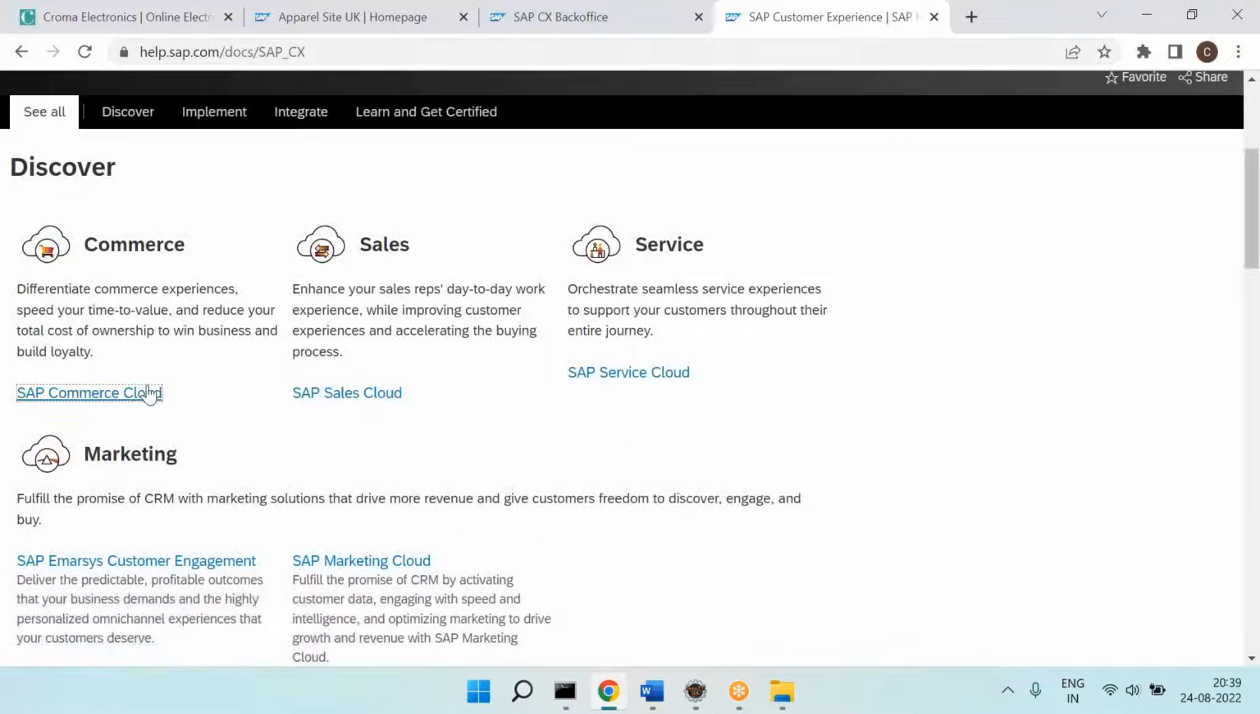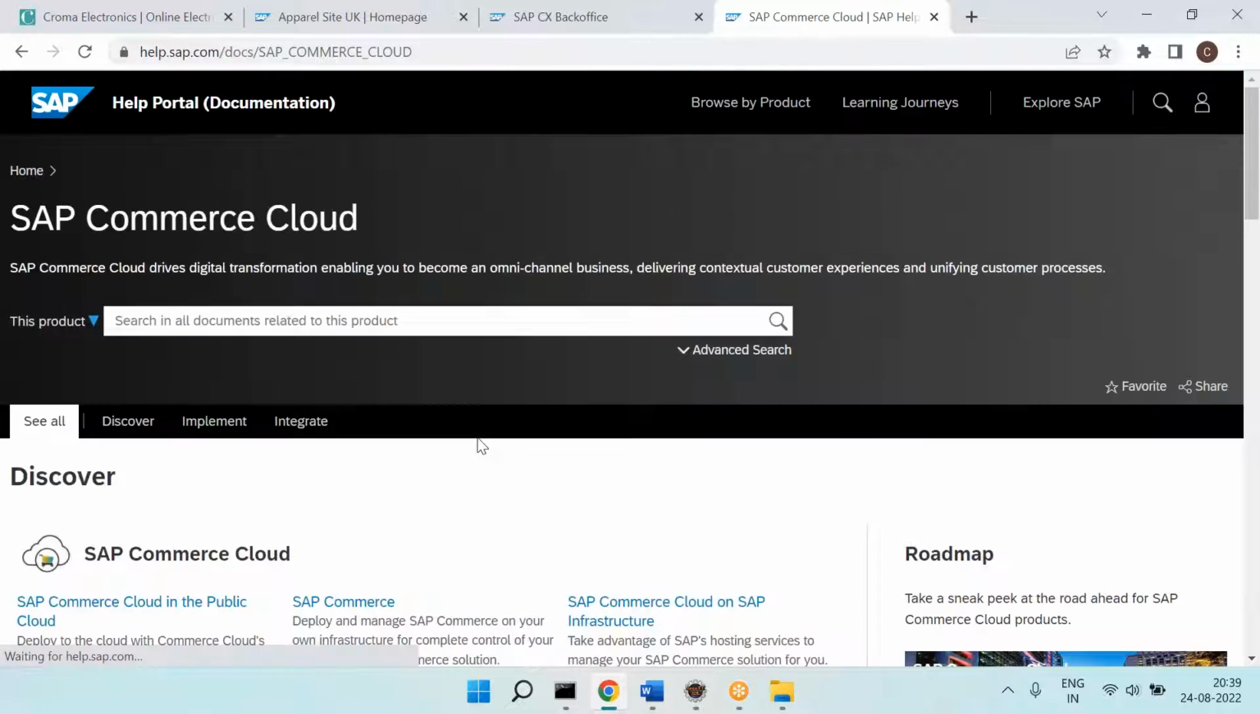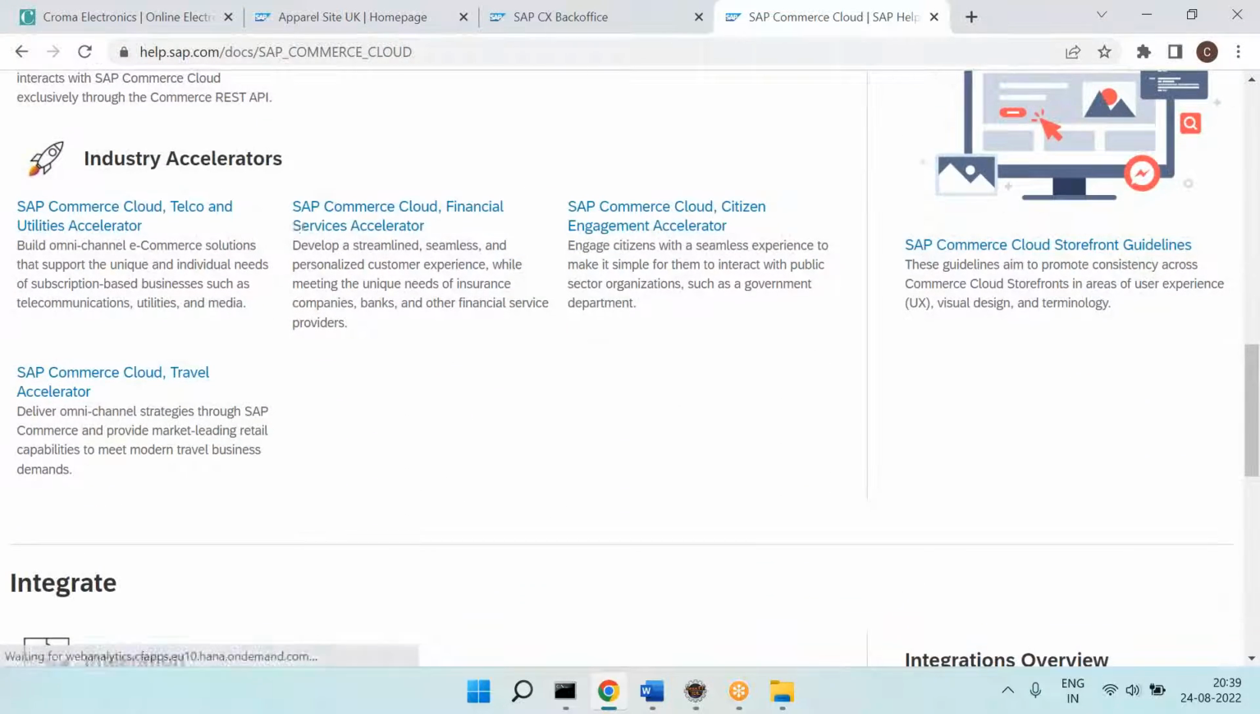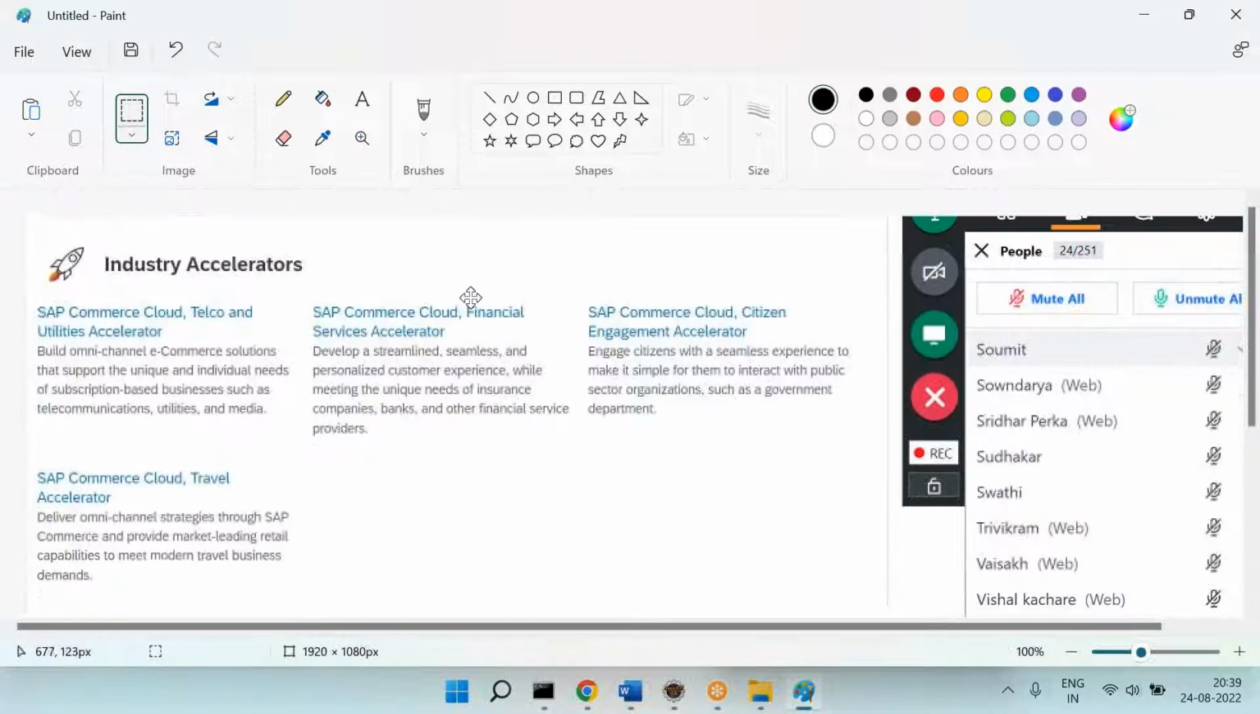We are part of SAP Commerce Cloud. Now these are the industry specific accelerators. You can see there is a utilities accelerator, a financial accelerator, a senior citizen accelerator, a travel accelerator, and so on. That's it. Like this, SAP Commerce also provides the industry specific accelerators.